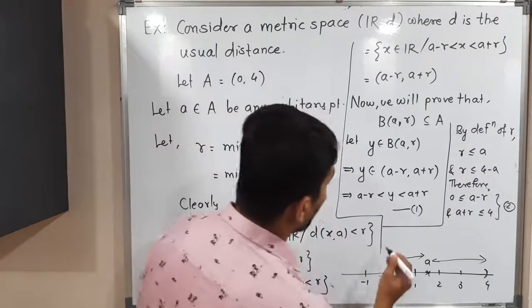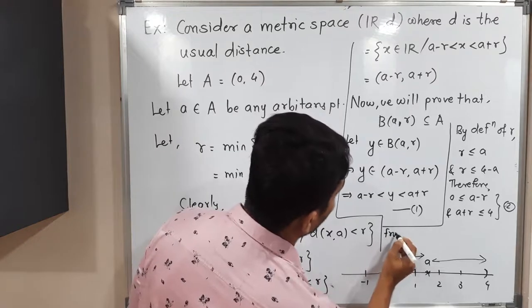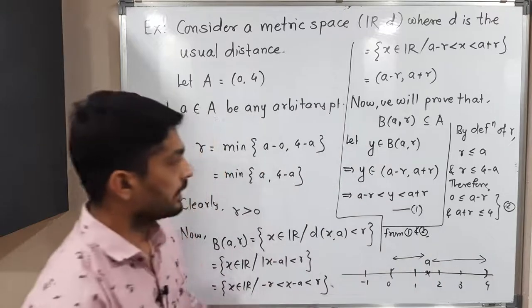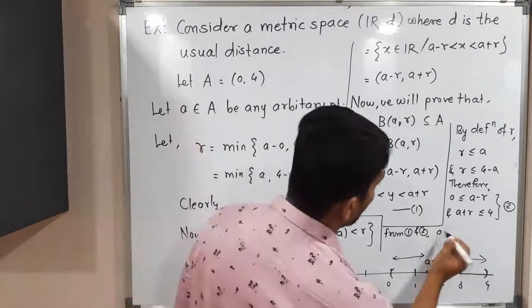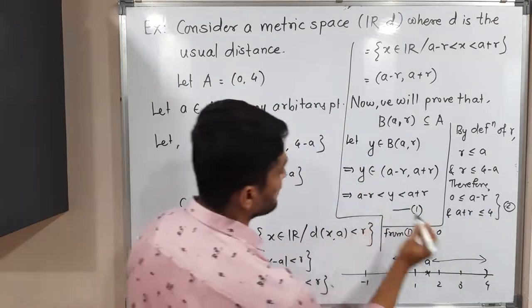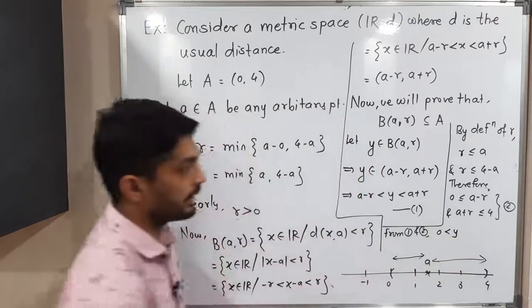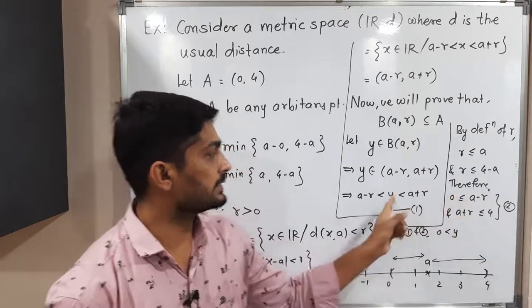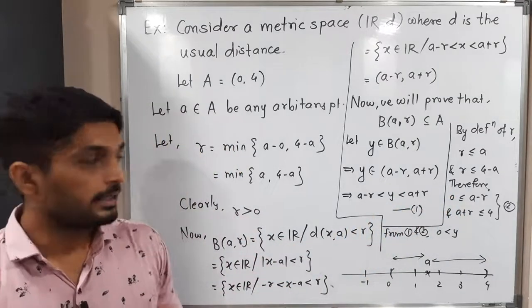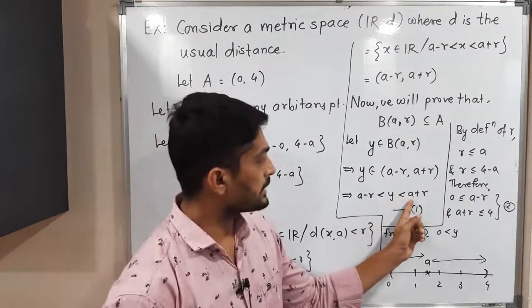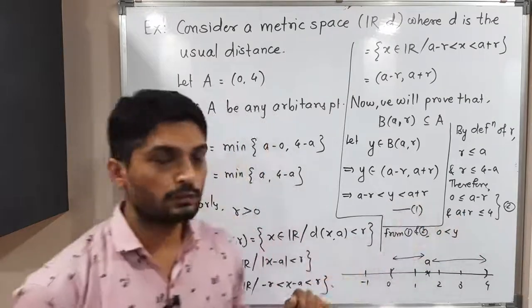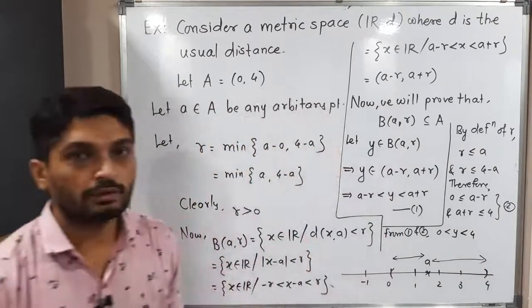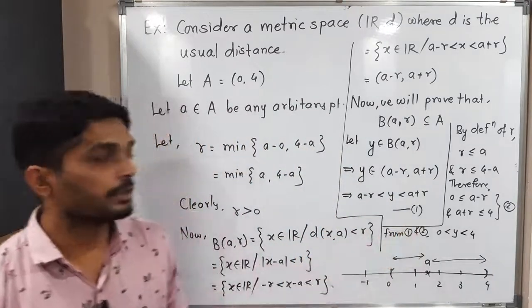So from 1 and 2, what will we get? We will write slowly. 0 is less than or equal to a minus r, but a minus r is less than y, so we can write this is less than y. Obvious, no: a less than b, b less than c, so a less than c. That thing I use. Let us continue. y is less than a plus r and a plus r is less than or equal to 4, so obviously y is less than 4. Very important thing we have got. Same thing I have used from 1 and 2.